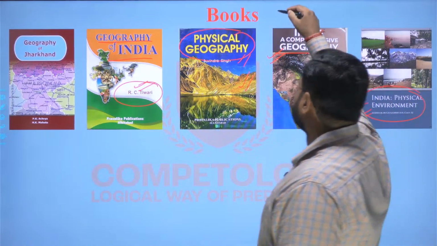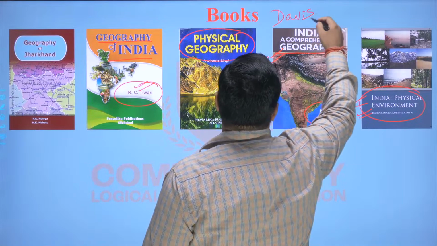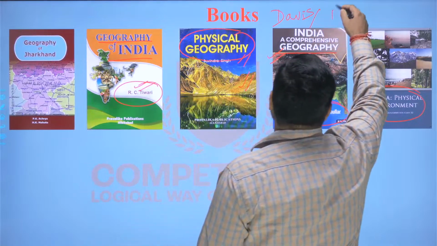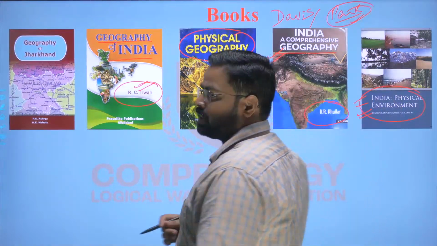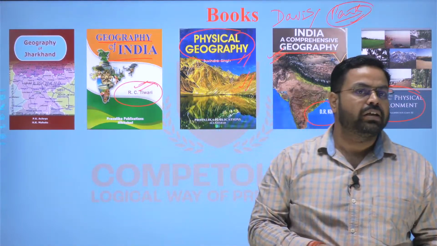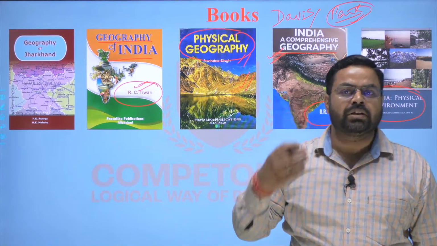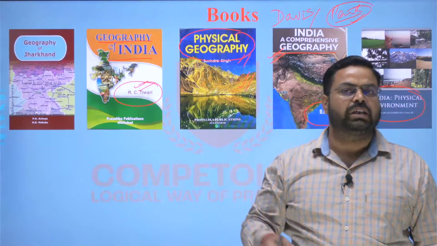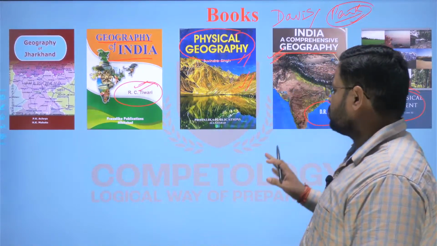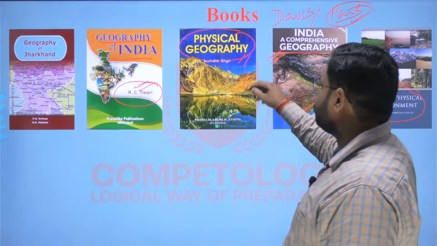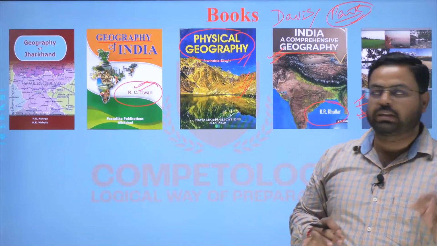Because in the syllabus you will find that there is the theory of Davis in physical geography for landform development as well as Penck, right? And these two theories are important to read. But apart from this, in Savindra Singh's book, you will find many other theories related to J.T. Hack and thereafter other writers or thinkers, right? So you don't have to read those things, and you should focus on the concise material.